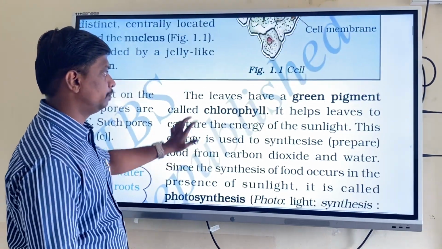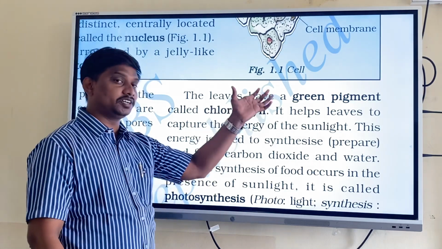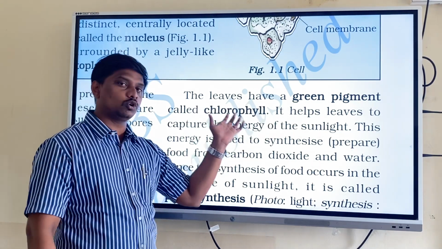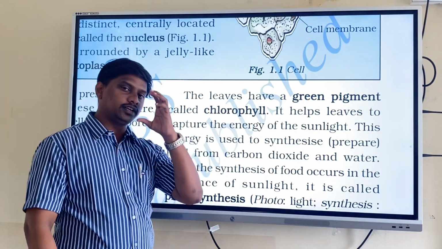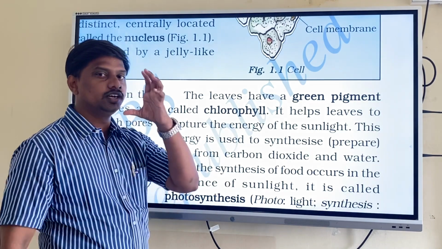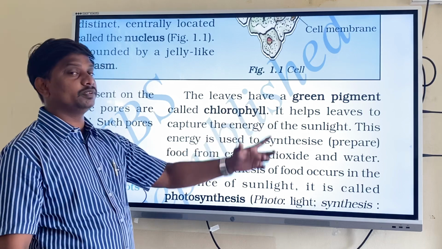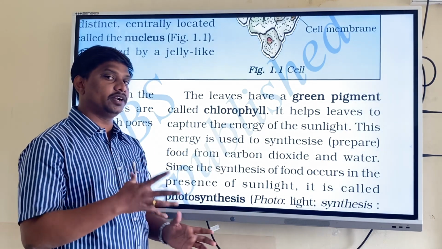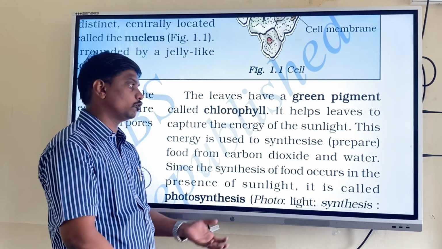The leaves have green pigment. So why do the leaves look green? The leaves have a green pigment called chlorophyll. That's why they look green in color. It helps leaves to capture the energy from the sunlight. That green pigment will help the leaves to capture the sunlight from the external environment.